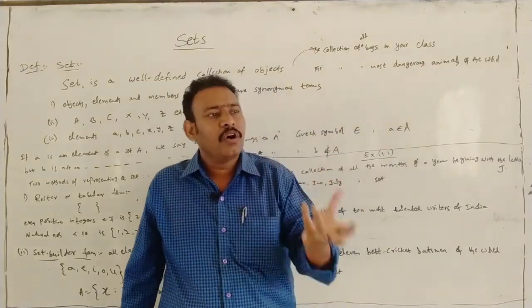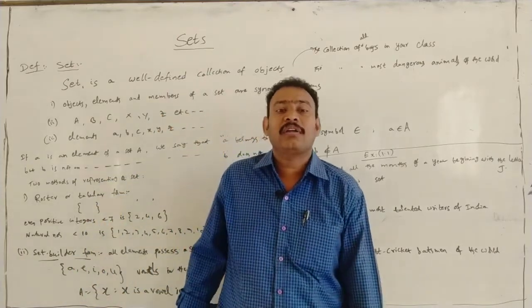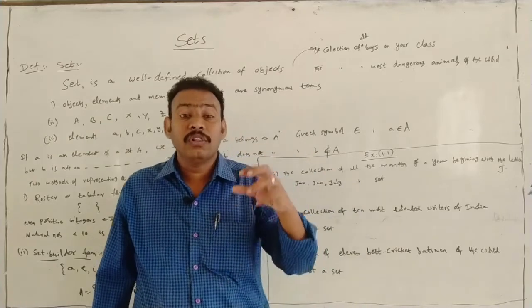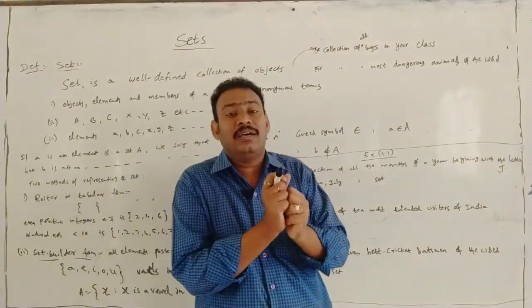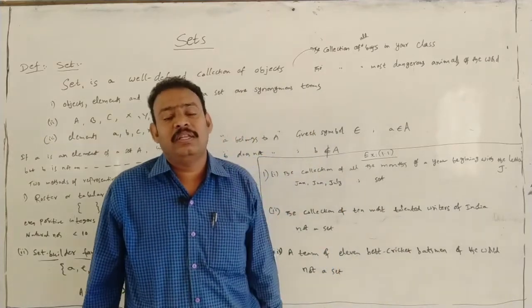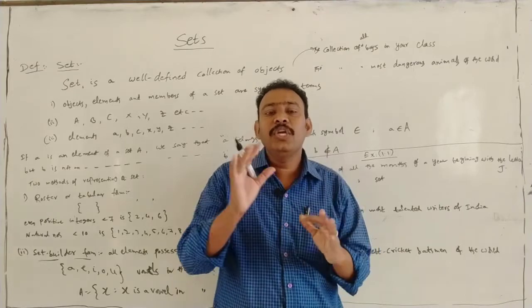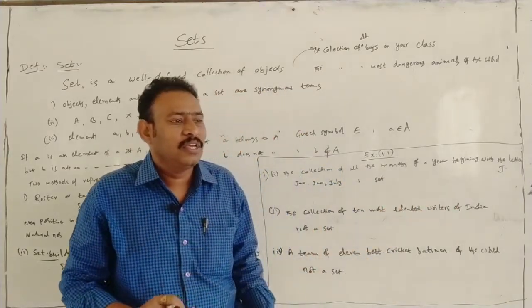The set of all handsome boys in the class. All the boys in the class we can pick, but handsome may be different to each person. The collection of all beautiful girls in the class.